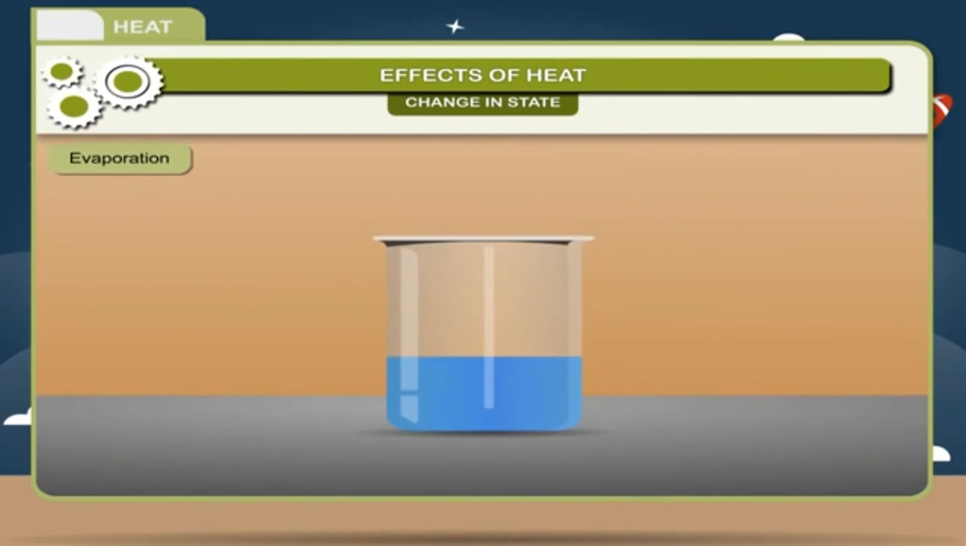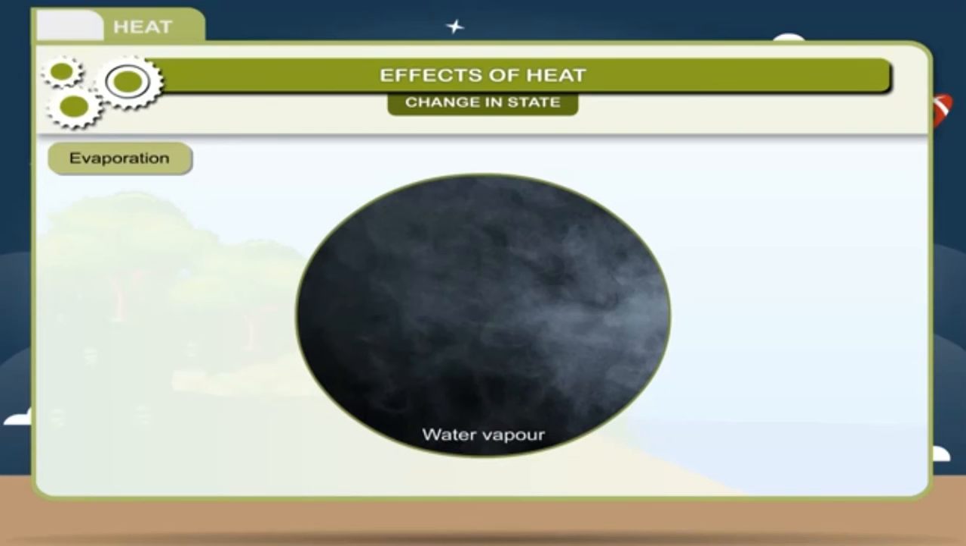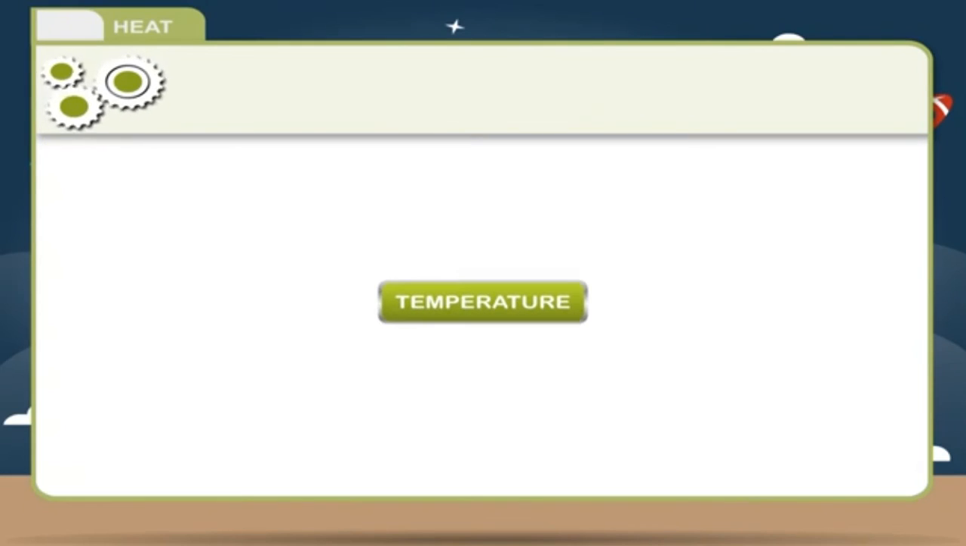Evaporation. The change of the substance from its liquid state to its gaseous state at any temperature is called evaporation. For example, water vapor is always present in the atmosphere due to the process of evaporation. Hot surroundings, movement of air and large surface area speed up the process of evaporation.